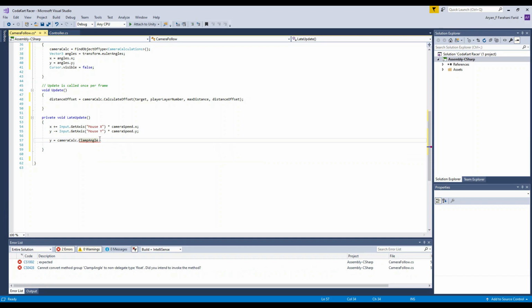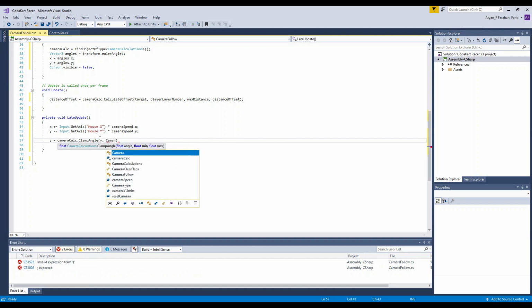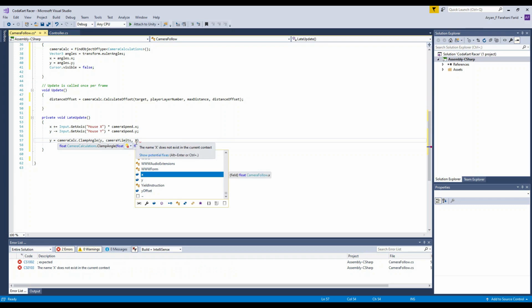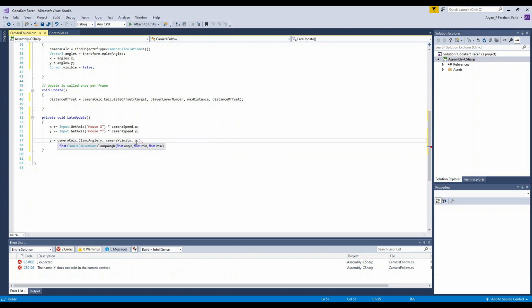And then you want to add a parenthesis, and then put y, comma, space, and then we want to put camera y limits. That's why we made all of these variables. Camera, oh there it is, camera y limits. There we go. And then x, there we go. And then camera limits dot y. So comma space. Oh wait, no, capital camera limits dot y. Oh, my bad. Yep, that is it. And then semicolon at the end. Okay?